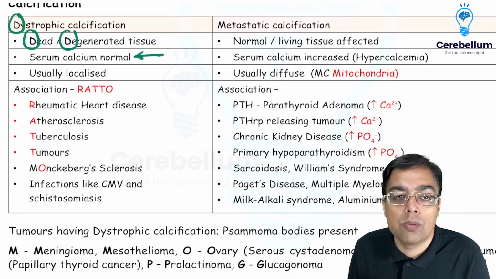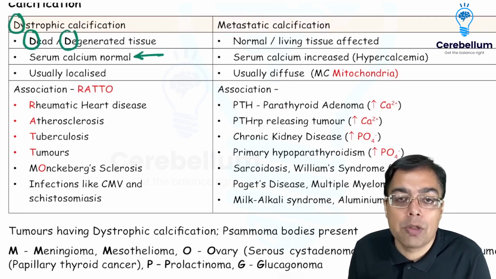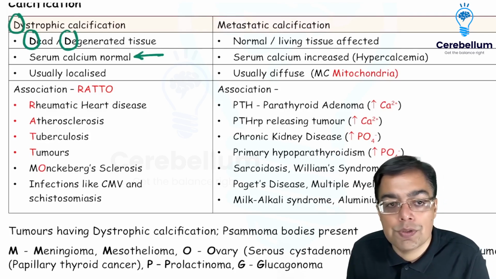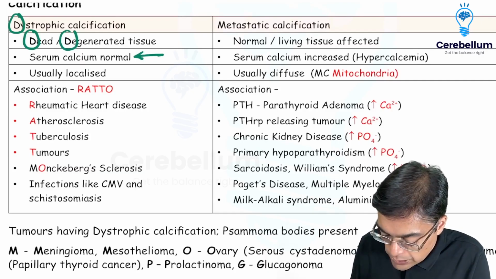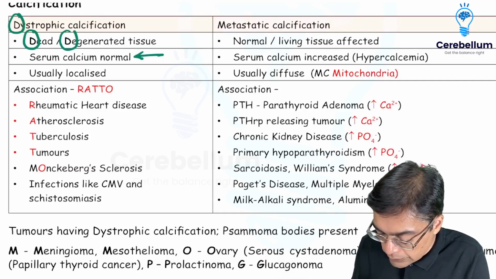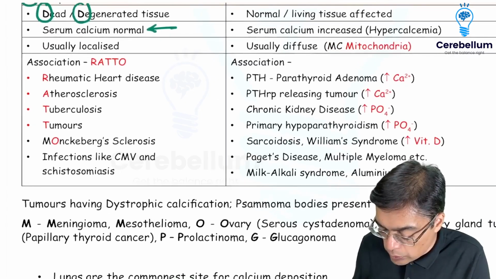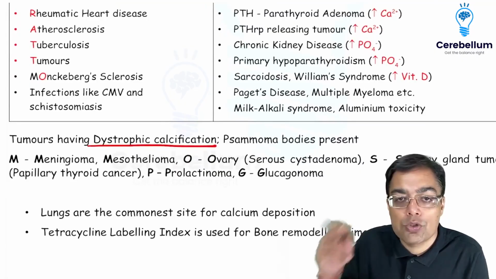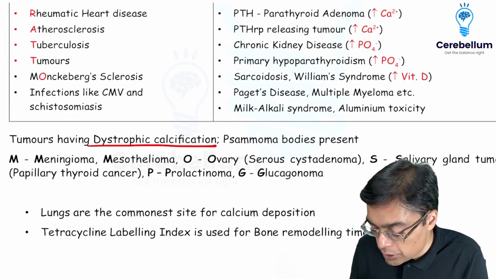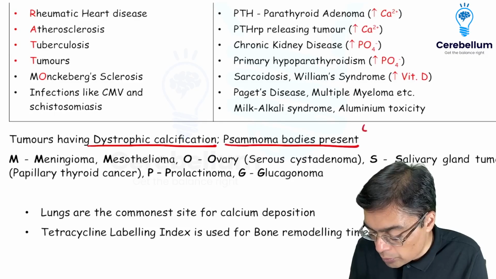These can be associated with multiple conditions, for example rheumatic heart disease, atherosclerosis, tuberculosis, or certain types of tumors. With respect to tumors, you just have to remember the important tumors which, apart from dystrophic calcification, also have concentric layers of calcium deposition, which are given the name of psammoma bodies.